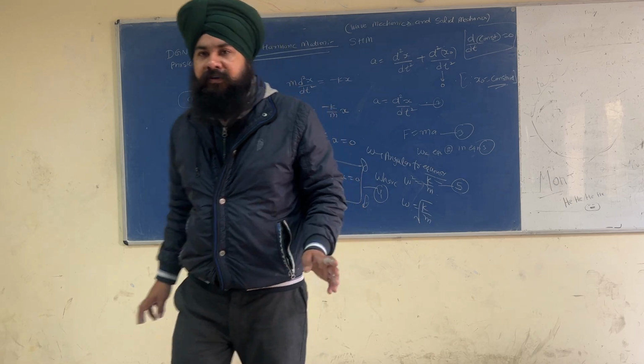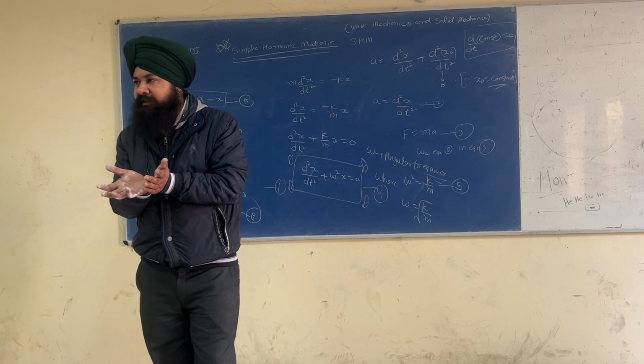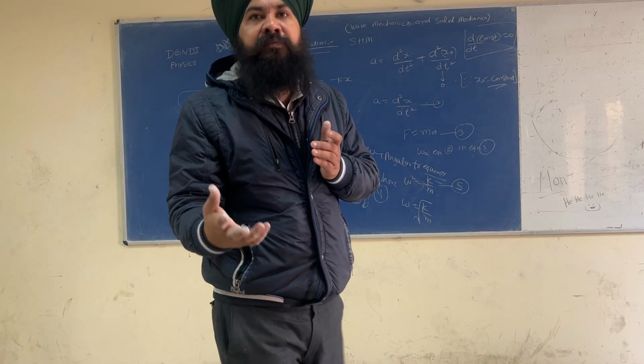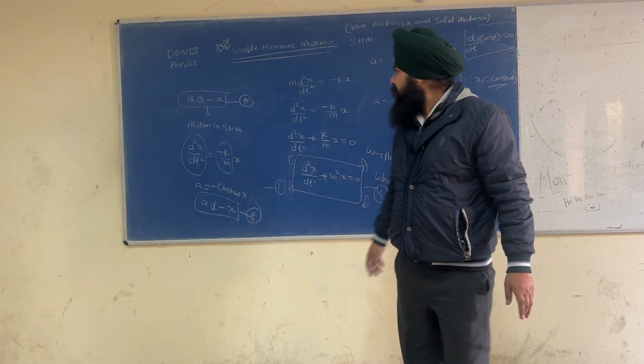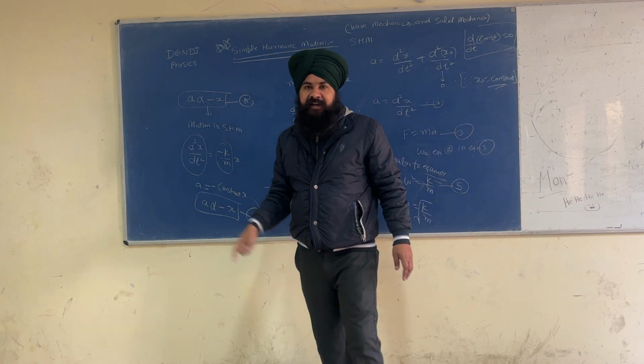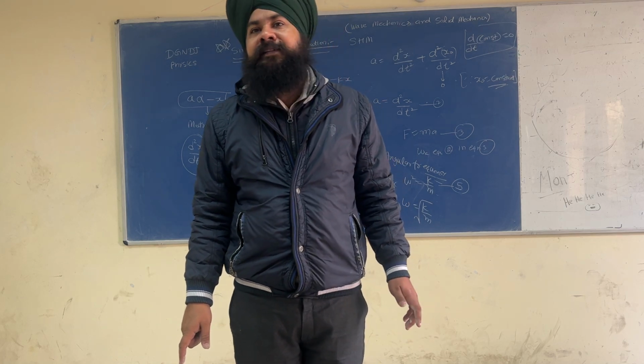So if I compile today's lecture, I will summarize simple harmonic motion in one line. What is SHM? If A is proportional to minus of x, that is, if acceleration is proportional to minus of displacement, the motion is SHM.